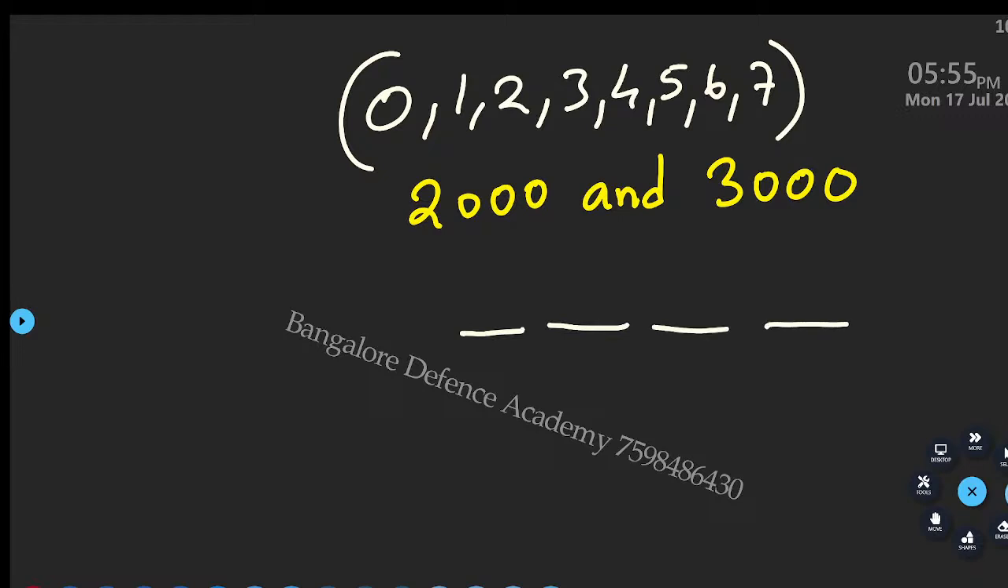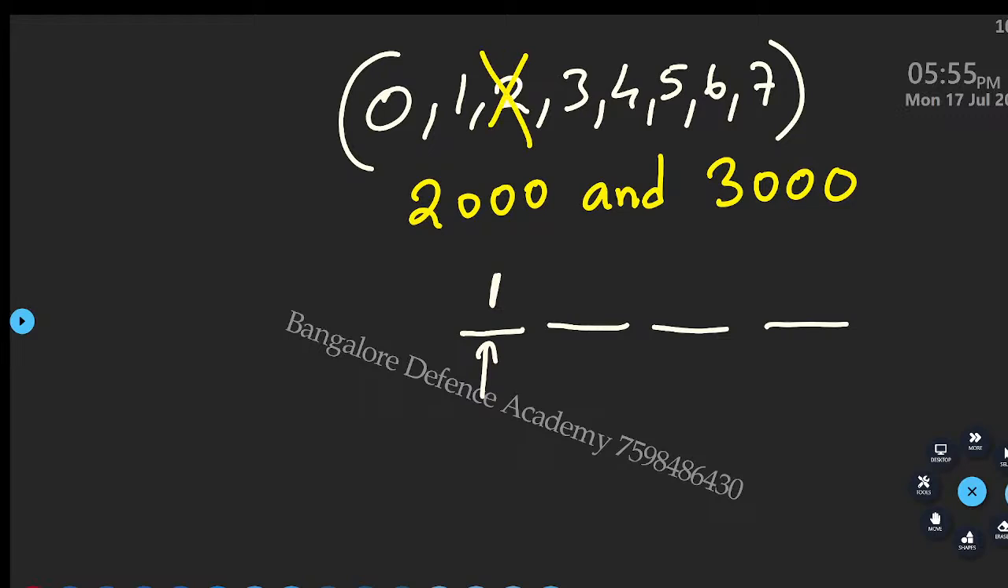The number should start from 2000. Correct? It should start from 2000 and it should be less than 3000. It should not exceed even 3. 3000 should not come either. So what number should come here? 2. Now in this, how many 2s do I have? 1. So I will write 1. What is this number here? I will cancel this, without repetition.